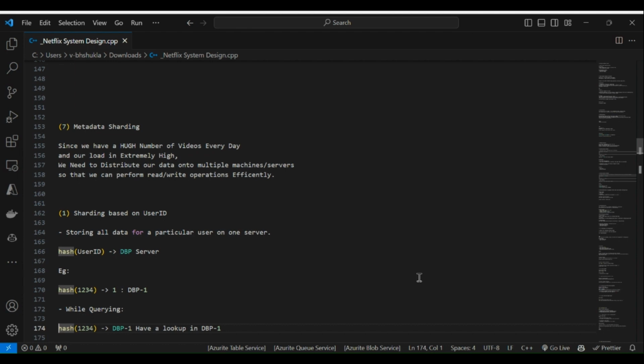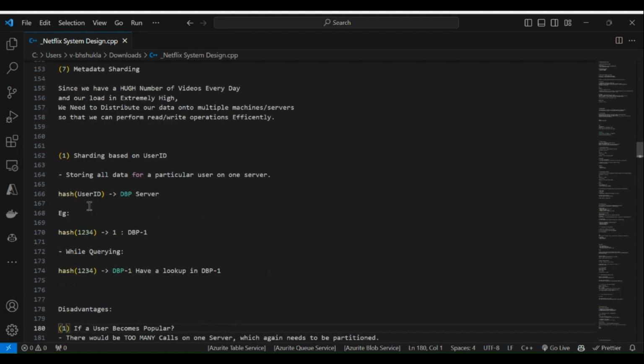In sharding, we also have sharding based on the user ID. As I mentioned, we have an API, so we are bifurcating by the user ID: likes, comments, upload, download, each and every activity. If there is a lot of request traffic, we maintain a certain type of database for each request because they generate a very high amount of data.